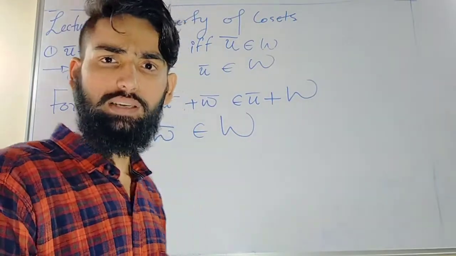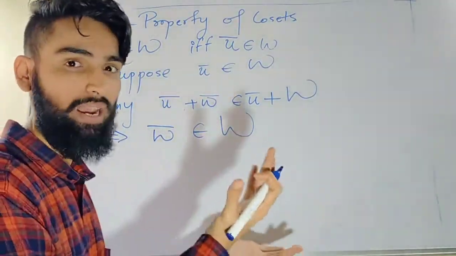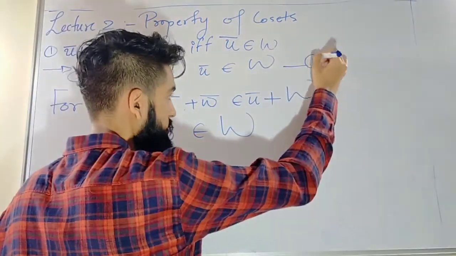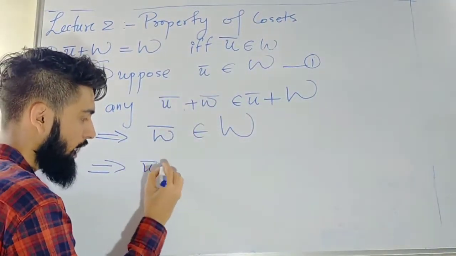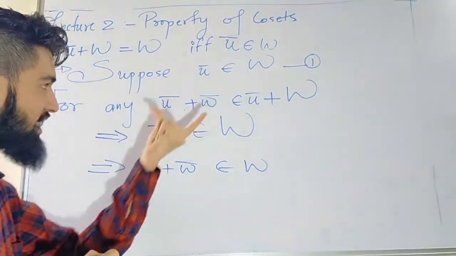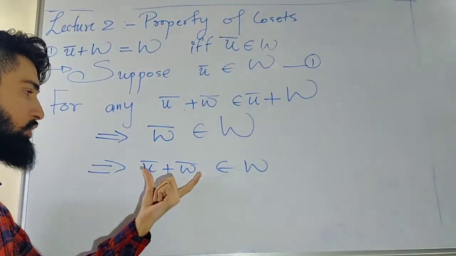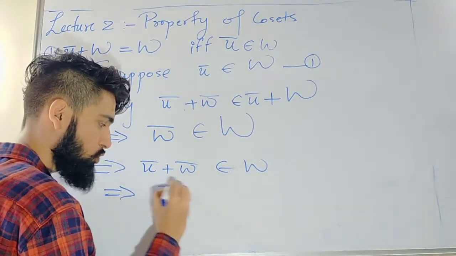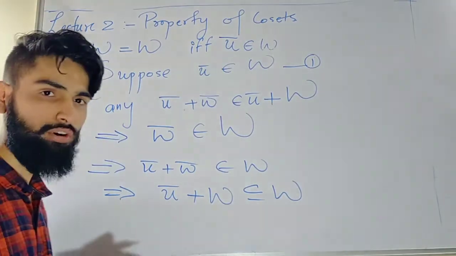W is a subspace. It is closed under addition then. Right? So that means addition is binary, we can say. This implies, with this first and this too, my u bar plus w bar is also an element of W. Means I started with any element inside this u bar plus W, and I am proving that it is inside W. This implies my u bar plus W is a subset of W. So one way was really simple.